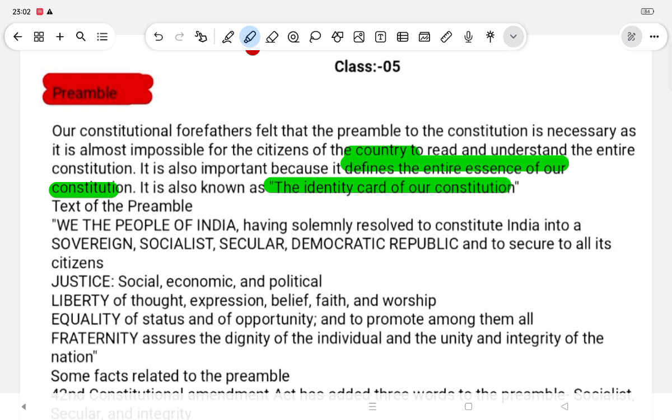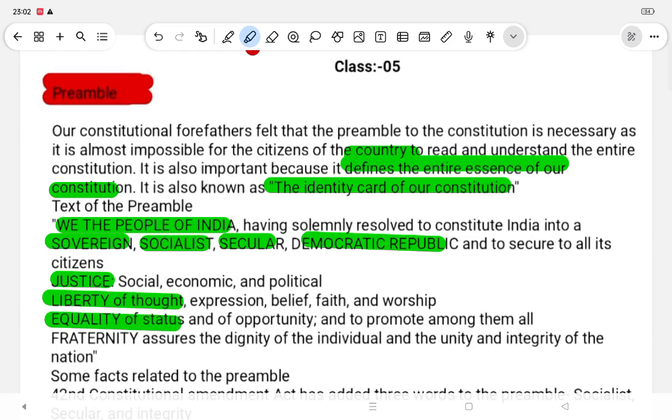Text of the preamble. We, the people of India, having solemnly resolved to constitute India into a sovereign, socialist, secular, and democratic republic, and to secure to all its citizens: justice, social, economic, and political; liberty of thought, expression, belief, faith, and worship; equality of status and of opportunity; and to promote among them all fraternity, ensuring the dignity of the individual and the unity and integrity of the nation.